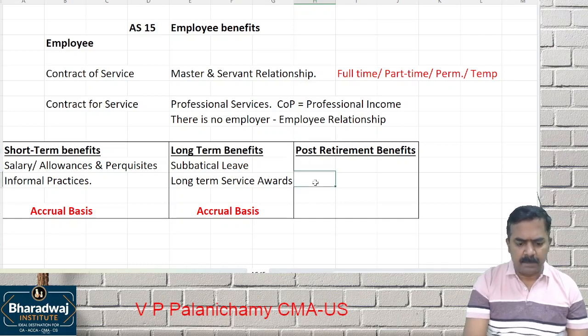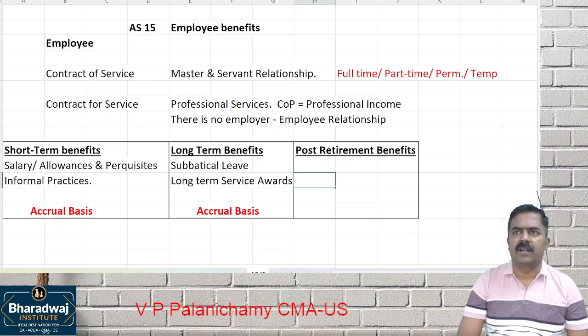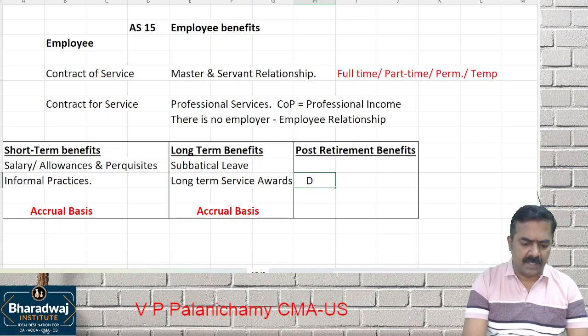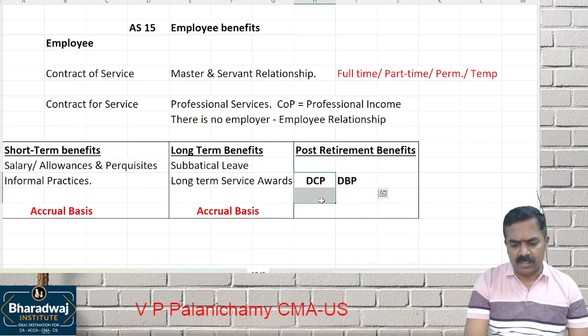Post-retirement benefits, the employee will get on retirement or after retirement. There are two types of plans. One is called a defined contribution plan. Another one is called a defined benefit plan. I'll explain this, and this accounting standard mainly deals with these two plans. We have to learn this separately.